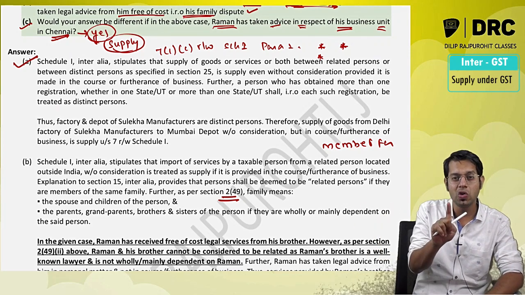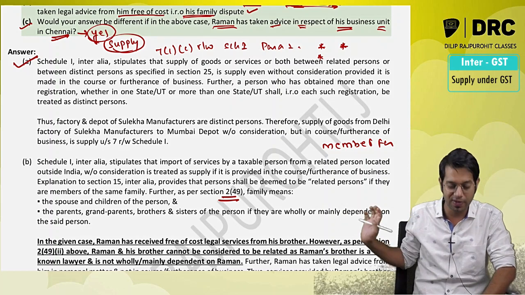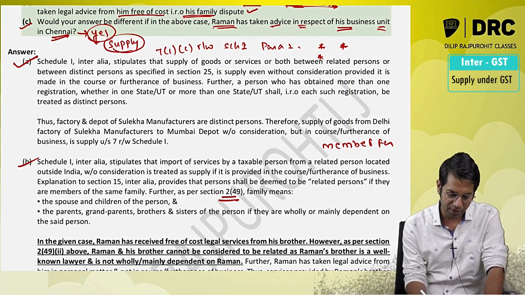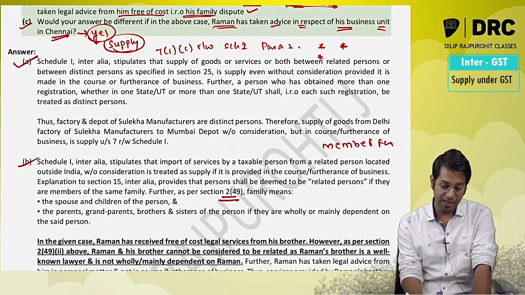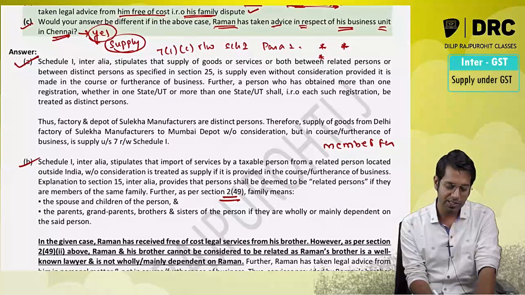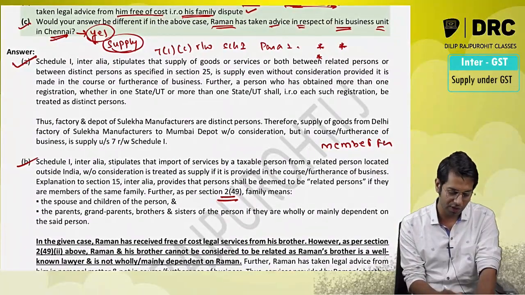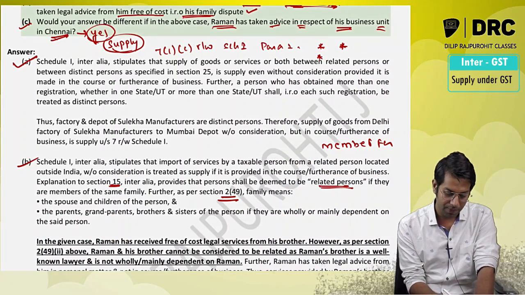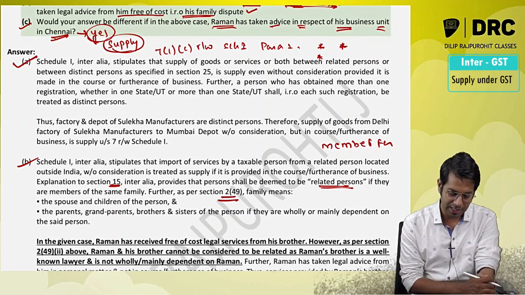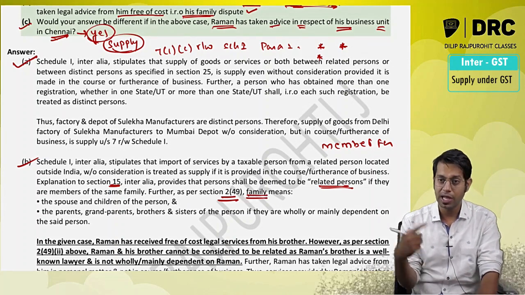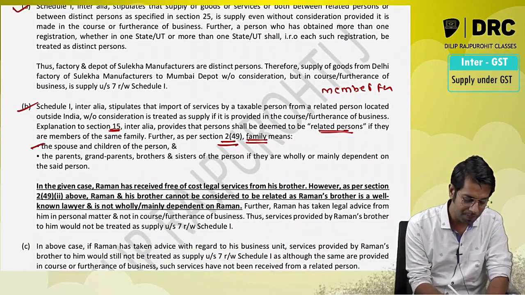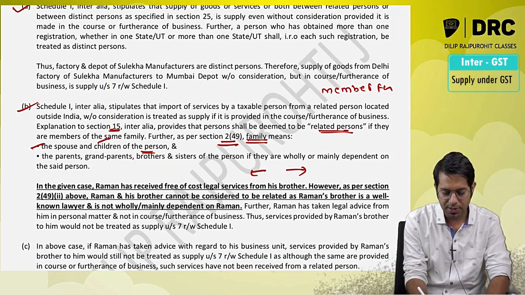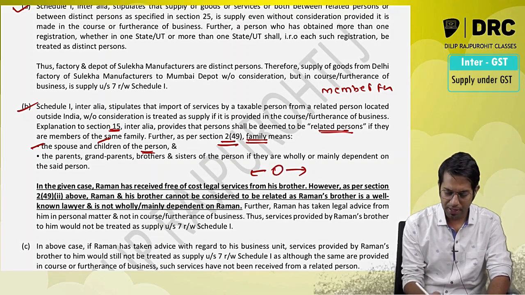I will call your brother or your sister as your relative, provided you satisfy some condition. See the second point: Schedule 1 inter alia stipulates that importation of services by a person from a related person located outside India without consideration is considered as supply if it is provided in the course or furtherance of business, as per the explanation to section 15, which provides the meaning of related person. If they are members of the same family, they will be treated as related persons. So here family means what? They have given the meaning of family. Family means spouse and children of a person. So Dilip's wife and Dilip's children will be related persons.